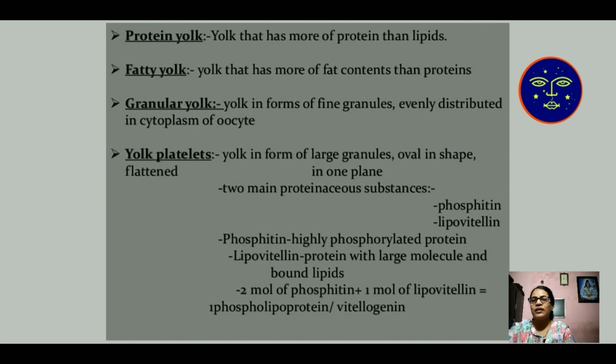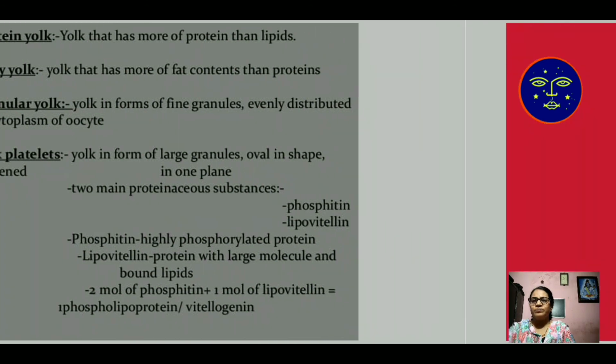Granular yolk forms fine granules evenly distributed in the oocyte cytoplasm. Then yolk platelets: yolk in the form of larger granules, oval in shape, flattened in one plane. Two main proteinous substances are phosvitin and lipovitellin, etc.